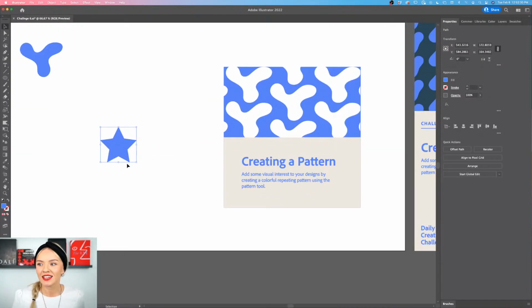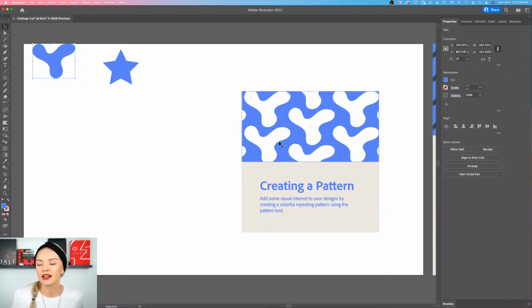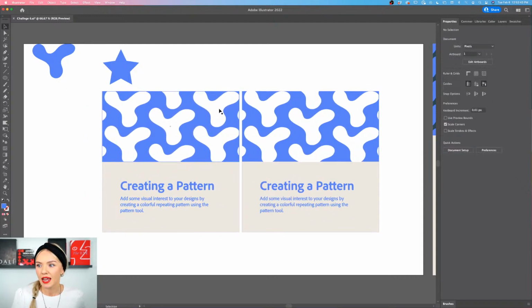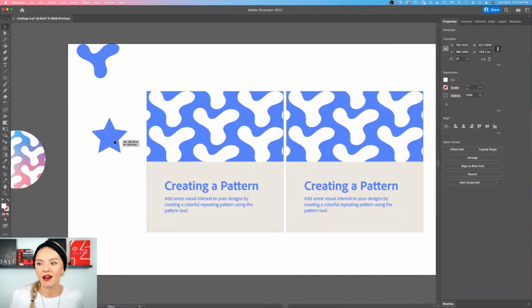And one last thing, let's create 2 variations of our post actually. One of them will be with white blobs, and the other one will be with blue stars. So I'm creating a copy of this, and I'm going to keep that here, and we're going to be filling it with the star pattern afterwards. So let's quickly create a pattern for the star. Oh, I know, I'm talking really fast today. Cool. You couldn't use a pattern within another pattern, is that still the case?